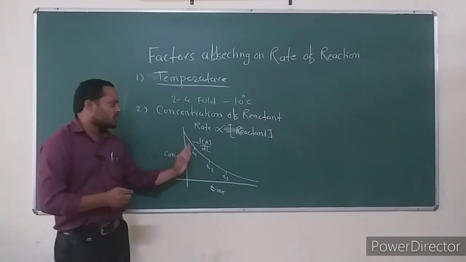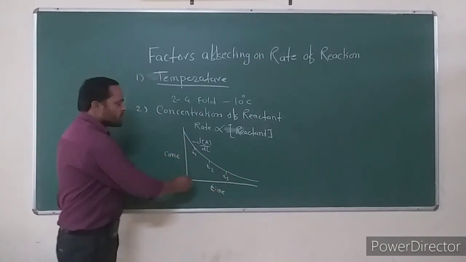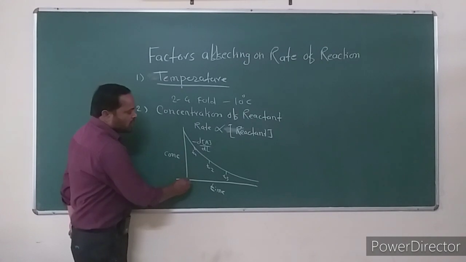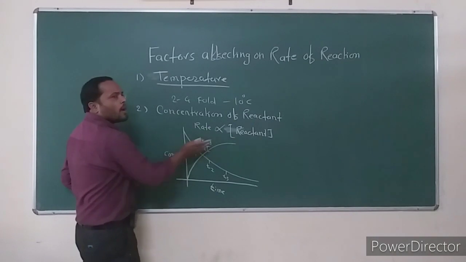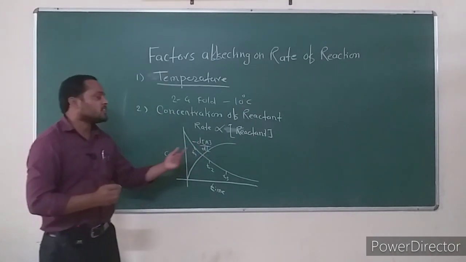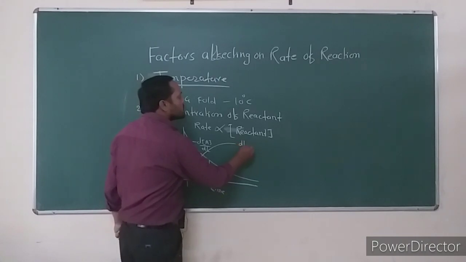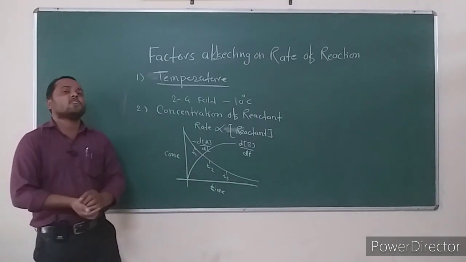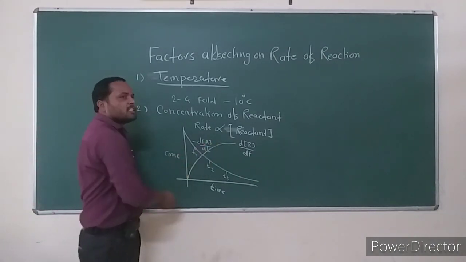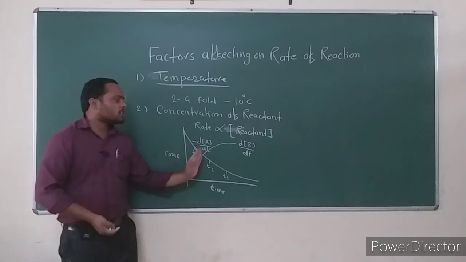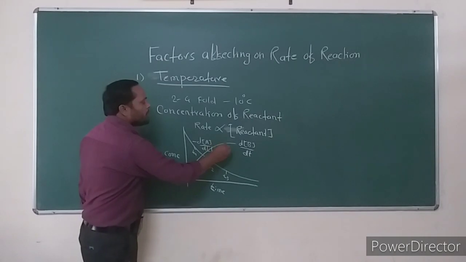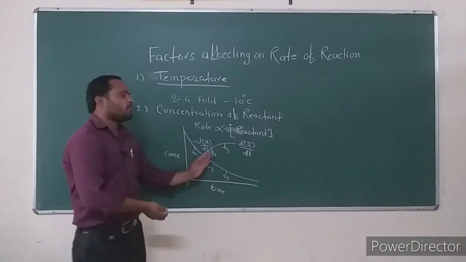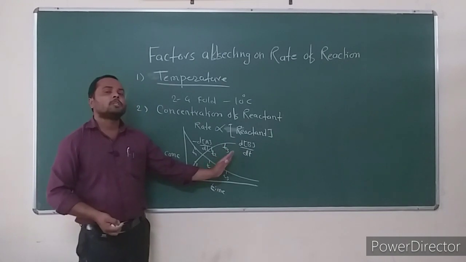In every chemical reaction, concentration of reactant decreases. At the initial stage, the concentration of product is 0. Then the concentration of product increases from 0 to high. If B is a product, this is the increasing concentration, dB upon dt, at different times T1, T2, T3. The concentration of product increases from T1 to T3.